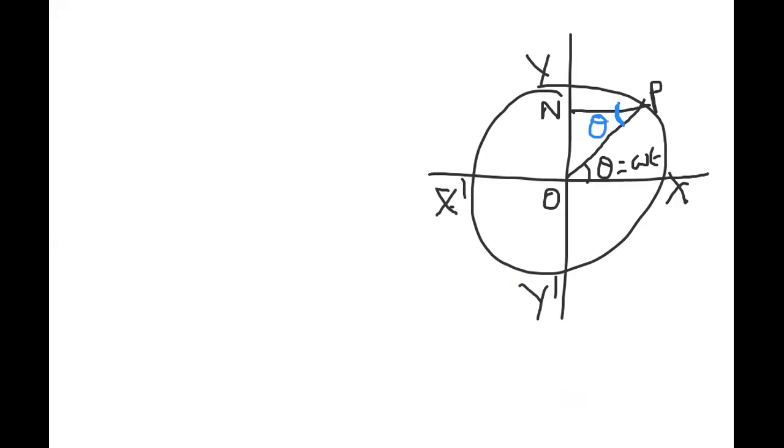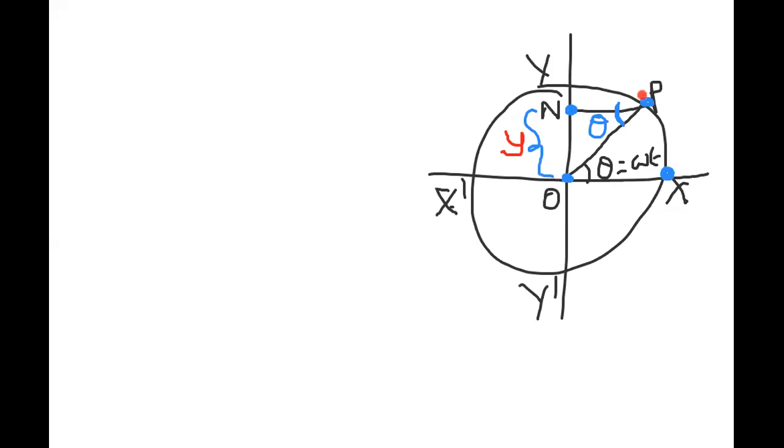Suppose the particle travels from point O to point P. The projection travels from O to N. Let me call this O to N displacement along the y-axis, small y.